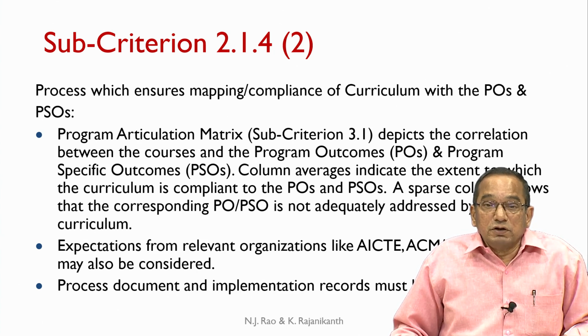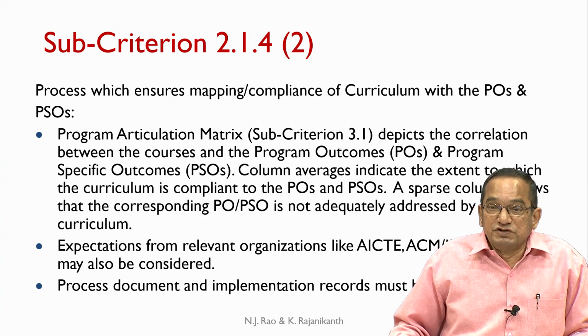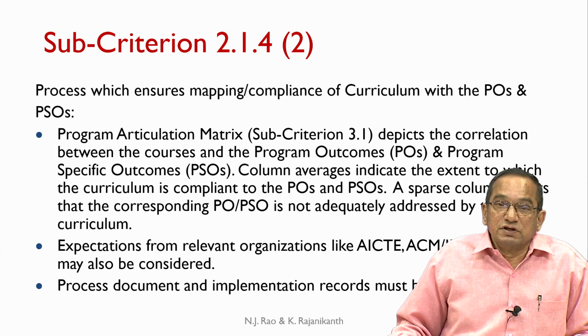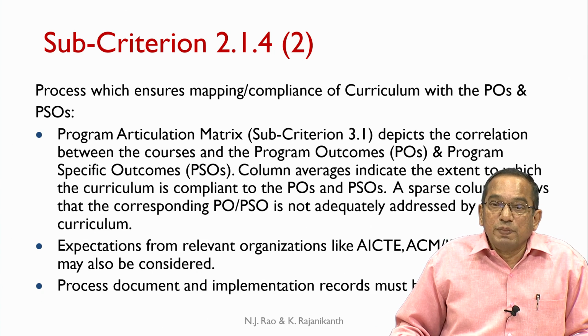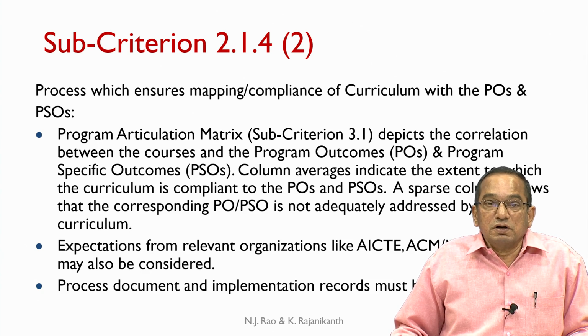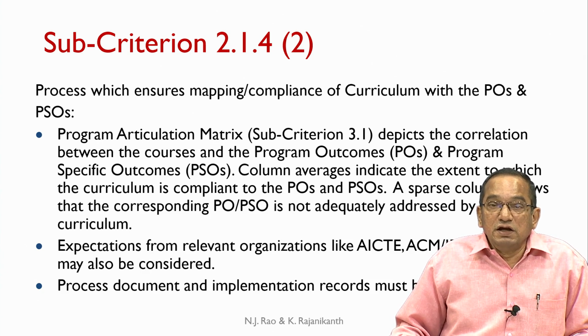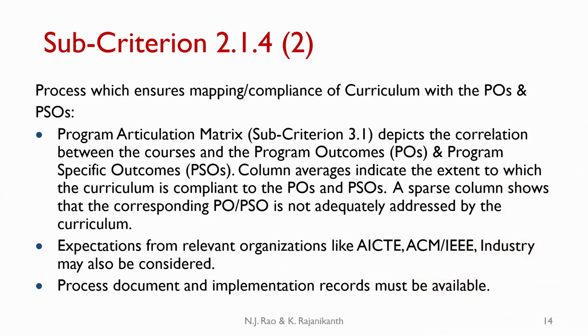The program articulation matrix, which we will see later in subcriterion 3.1, depicts the correlation between the courses and the POs and PSOs. When we look at the column regarding a particular PO, the different courses which address that PO are all shown there.